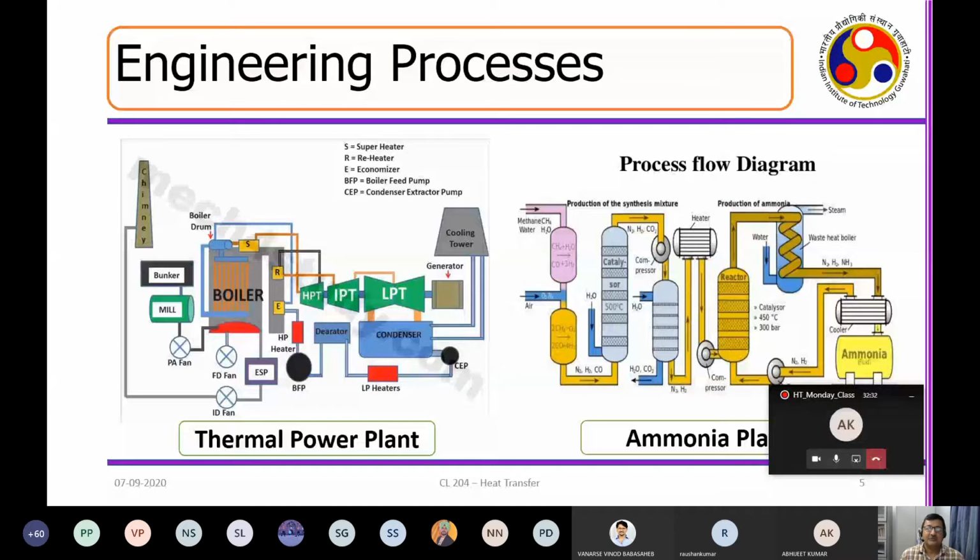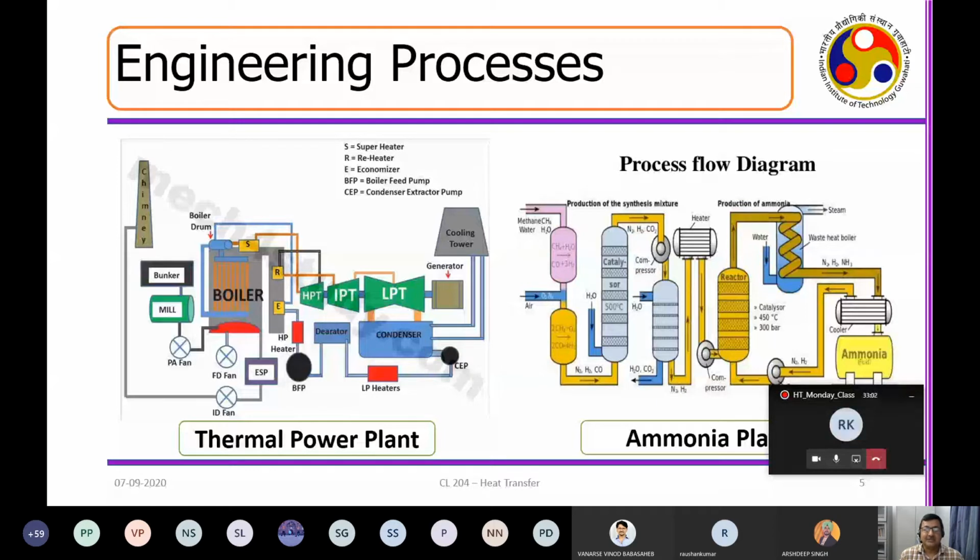Since all of you are engineers, you are supposed to lead a plant like this. Not only lead a plant like this, but also later on, modify these plants to the level of the latest technologies, in which perhaps we are not very good. In general, we take technologies from outside countries and then try to run them.